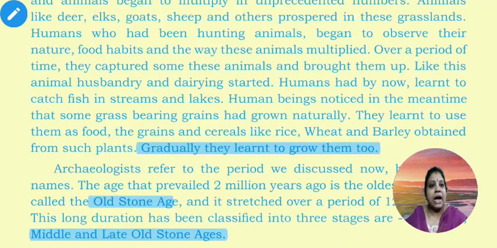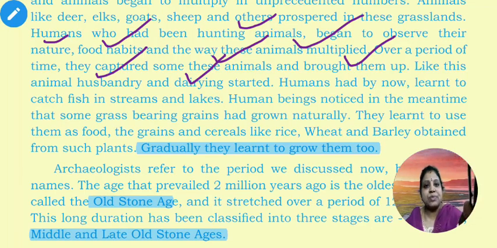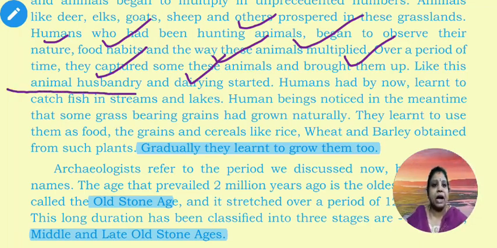Humans who had been hunting animals began to observe the nature, food habits and the way these animals multiplied. Over a period of time, they captured some of these animals and brought them up. Like this, animal husbandry and dairy farming started, and they used these animals for milk.